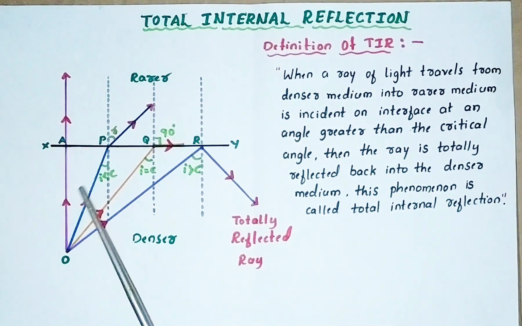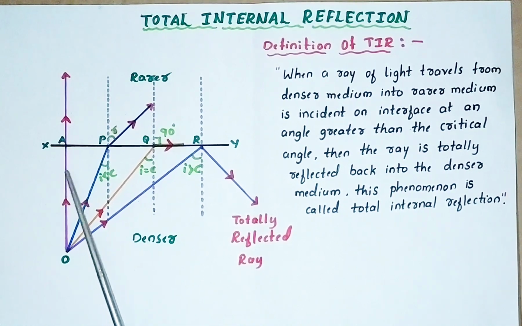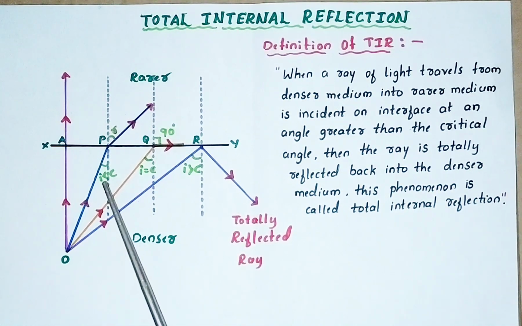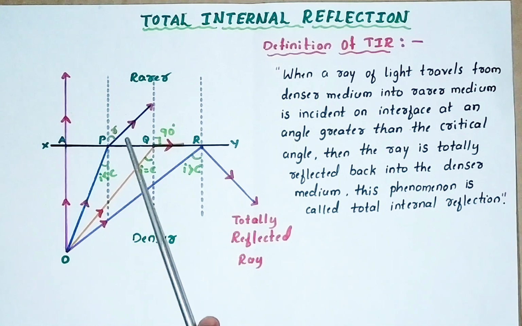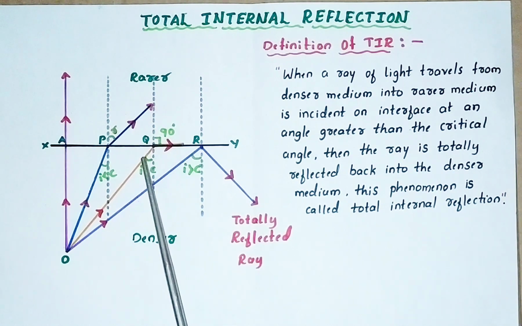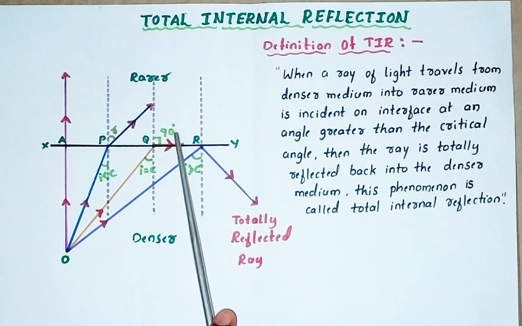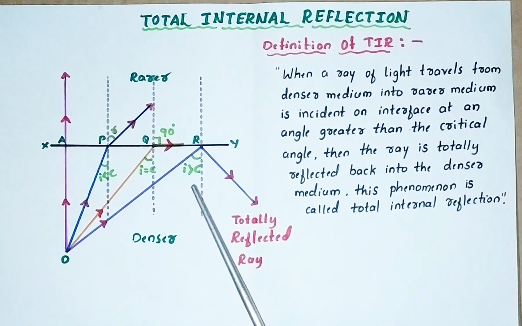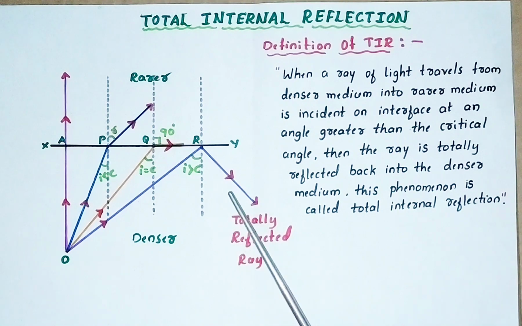Initially I is 0. It is undeviated. In the second case I is less than C, and refraction of light takes place. In the third case I is equal to C, and refraction of light takes place, but the refracted ray is along the interface, so the angle of refraction is 90 degrees. In the fourth case, again the angle of incidence increases, so I is greater than C. So instead of refraction, reflection of light takes place.